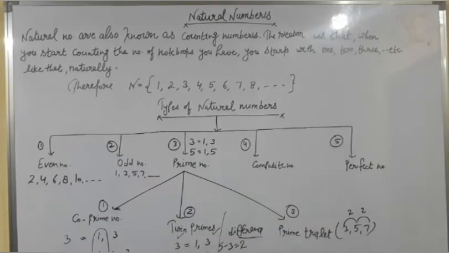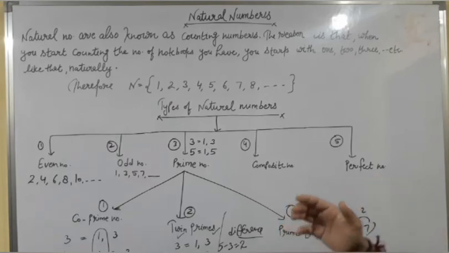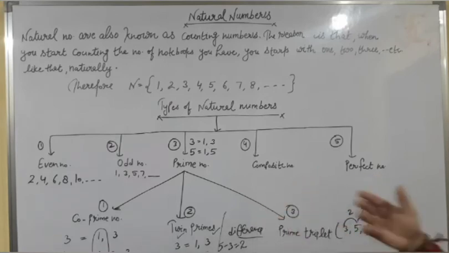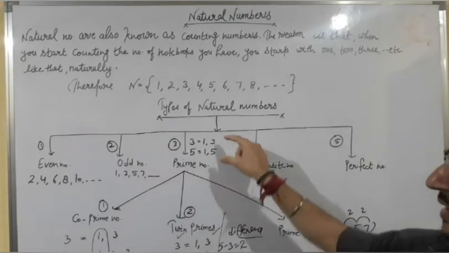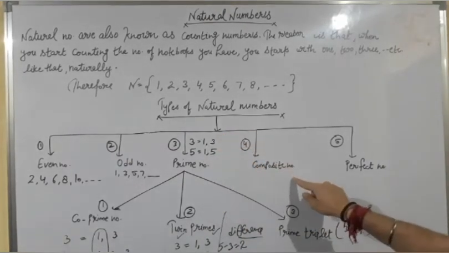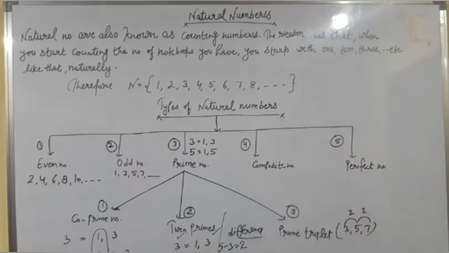Can you tell me few composite numbers? Before giving you any example, I want to share one more definition of composite numbers with you all. Composite numbers are those numbers which are having more than two factors. Yes, more than two factors. Prime numbers have only two factors and composite numbers are having more than two factors.